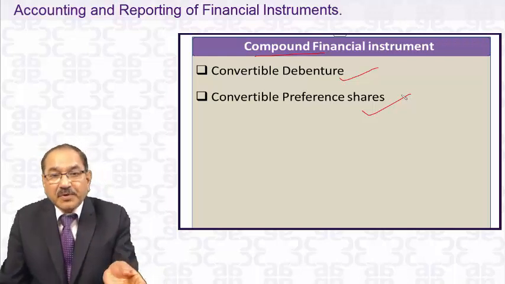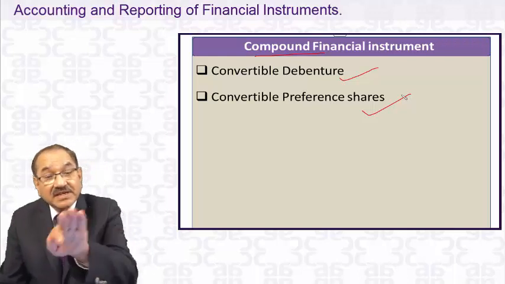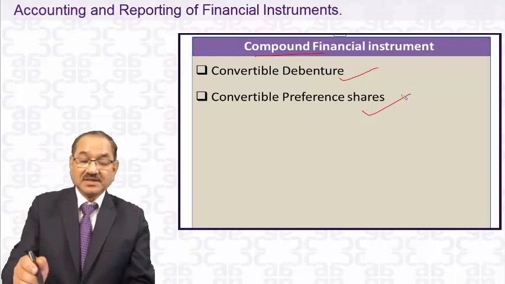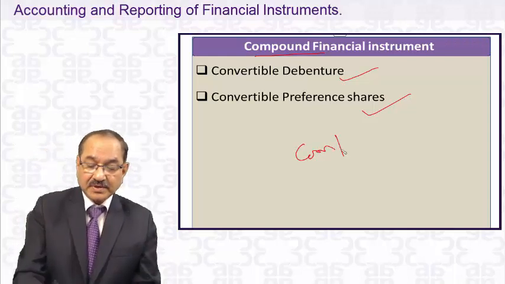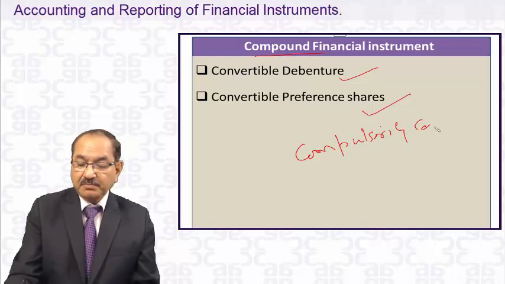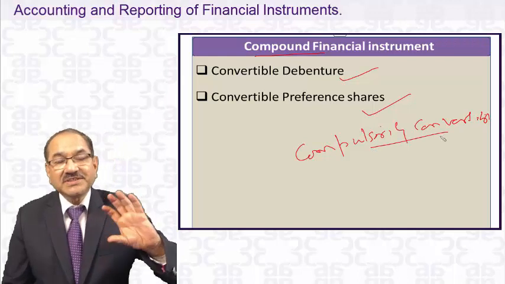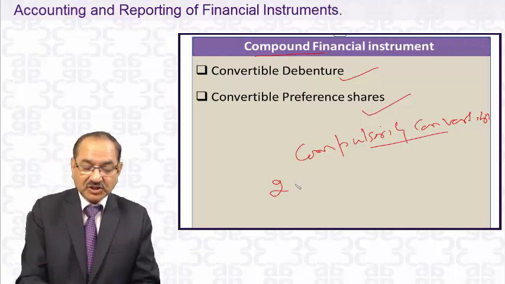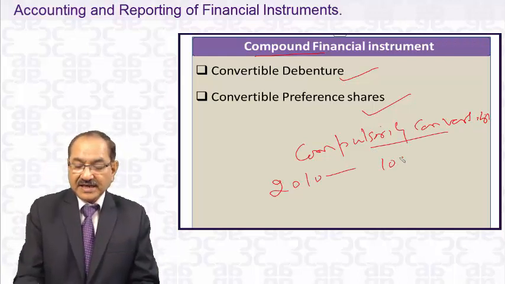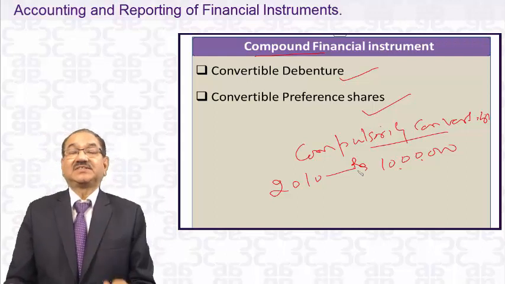If it is compulsorily convertible debentures, mandatory, which were issued in 2010, 10 lakhs rupees of debentures, what will happen in that case? The number of shares is also fixed.